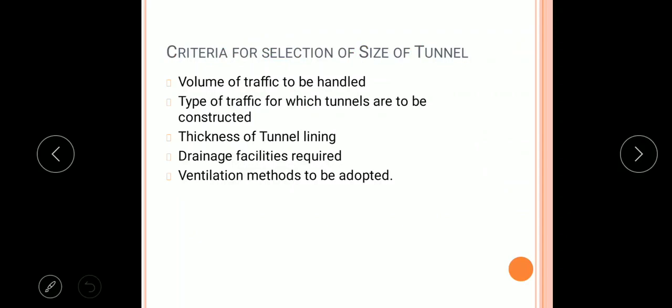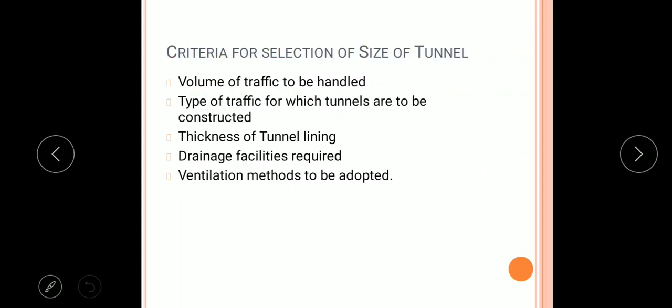Next is the type of traffic for which tunnels are to be constructed. We had seen the tunnels are used for the transportation of public, for water or for gas also. So, what is the type of traffic that is to be handled by the tunnel, based on which the size of the tunnel is decided.